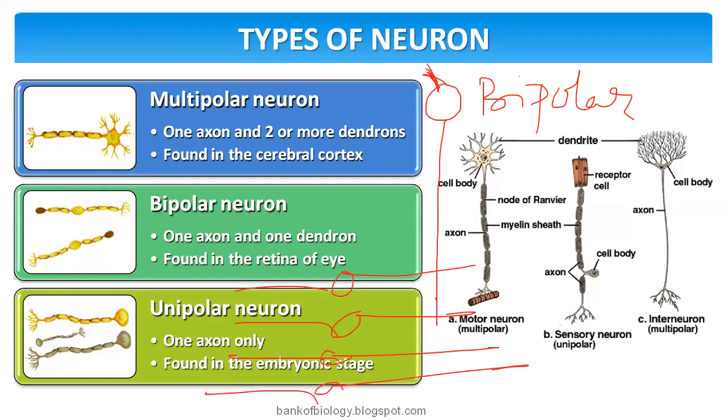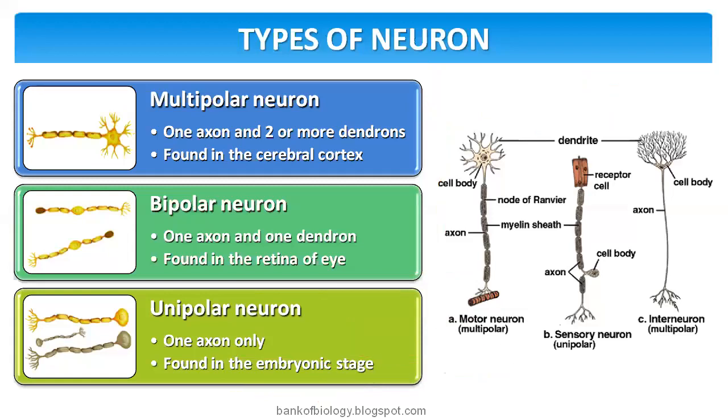Unipolar neurons have only one axon and no dendron. These neurons are seen in the embryonic stages. You can see here that this is bipolar, one dendron and one axon, then multipolar, and unipolar, with only an axon, present during embryonic stages. Okay, so that's it.